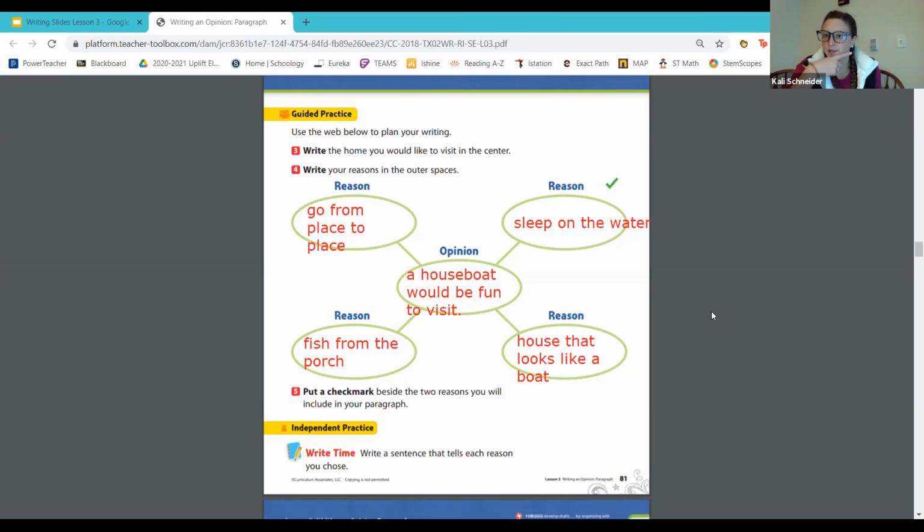Yeah, you'd go from place to place, but my friends like fishing too. So I'm going to tell my friends that you get to fish from the porch. So those are my 2 details to support my opinion or my reasons why a houseboat would be fun to visit. And I can go ahead and use those when I go on to writing later.